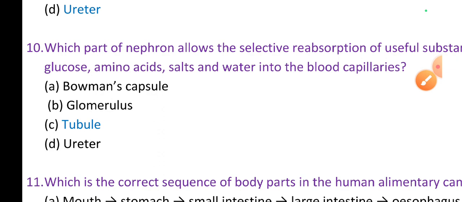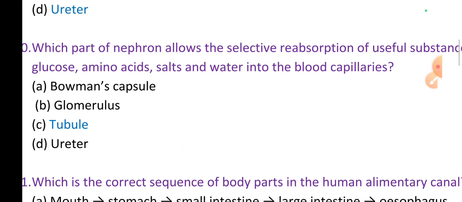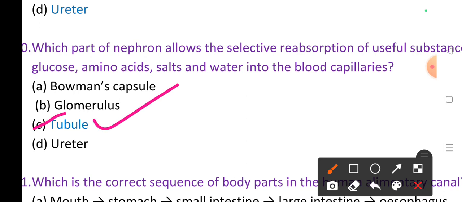Which part of the nephron allows the selective reabsorption of useful substances, glucose, amino acids, salts, water into the blood capillaries? It's the tubule. Two types of tubules are there in our nephron, the proximal convoluted tubule and distal convoluted tubule. They are interconnected to Henle's tube, and again they are connected to the collecting duct and glomerulus.